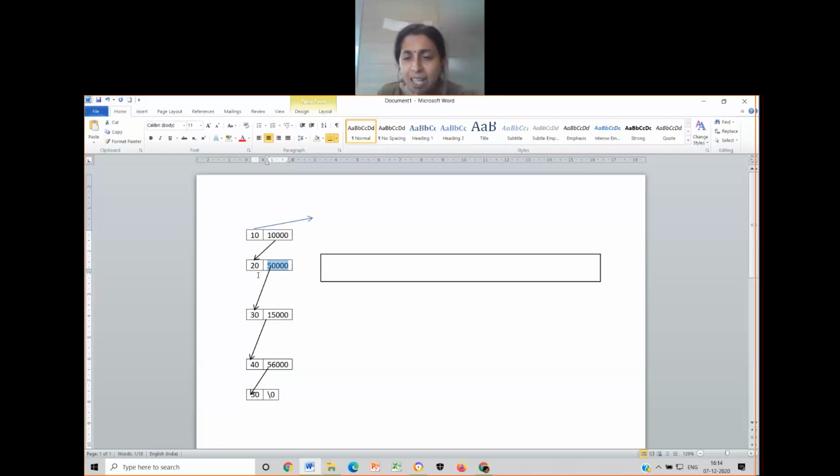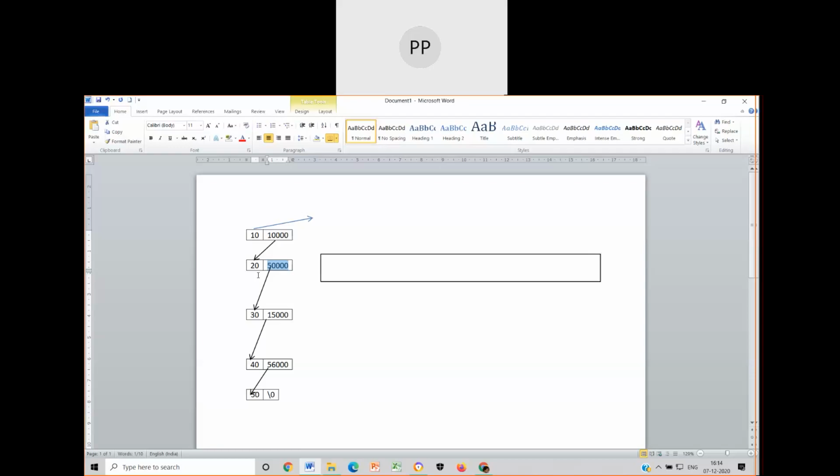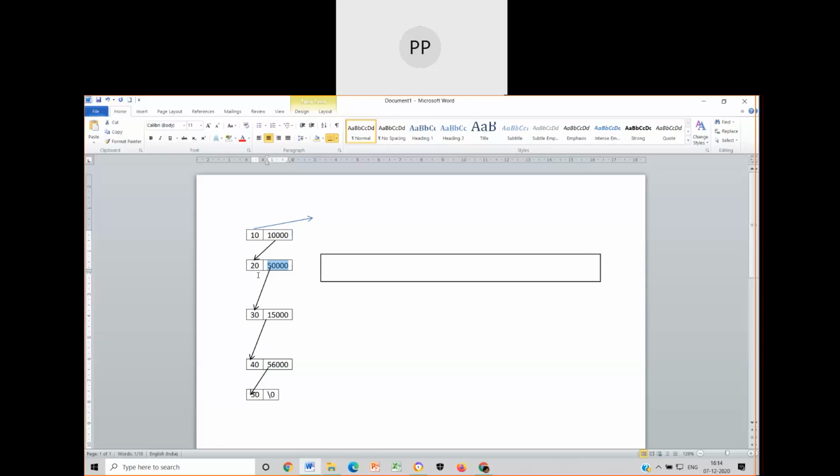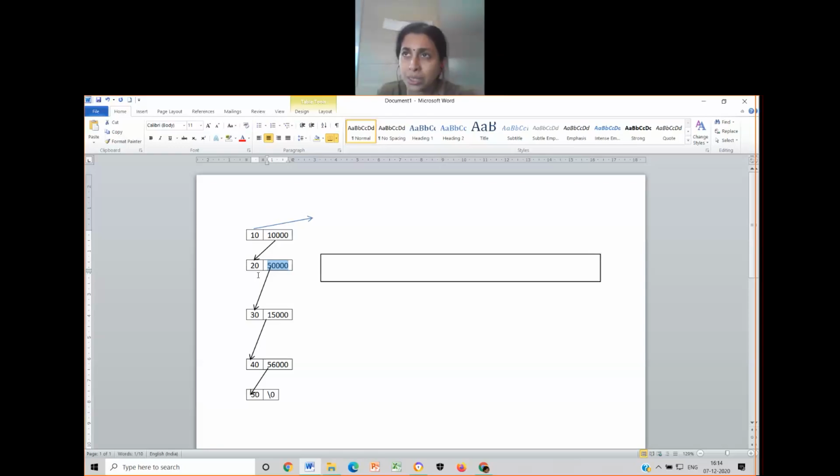Star current, see, if you use star current, current is of what type? Is it a normal variable? You cannot use only star current there. It's not a normal pointer, it's a structure pointer. That's why you have to use the arrow operator.